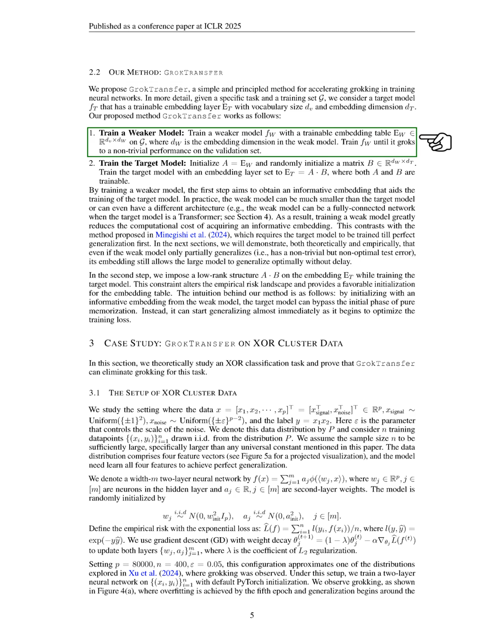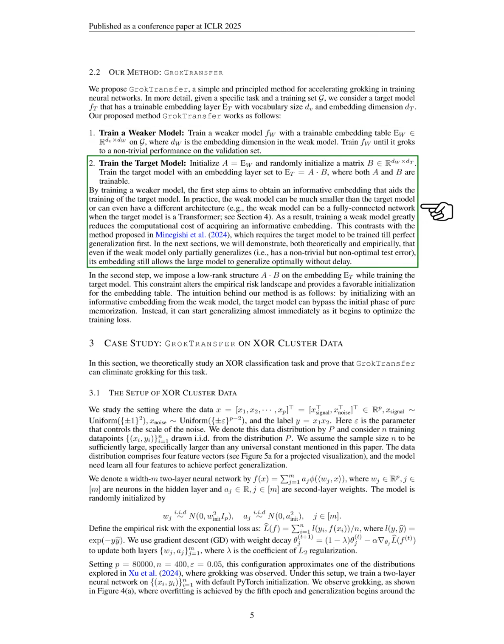First, we train a weaker model with a smaller embedding table on the training set until it achieves a reasonable performance on the validation set. This weaker model can be significantly smaller or even have a different architecture compared to the target model. By doing this, we aim to create an informative embedding that will assist in training the target model, which helps reduce the computational costs associated with obtaining this embedding.